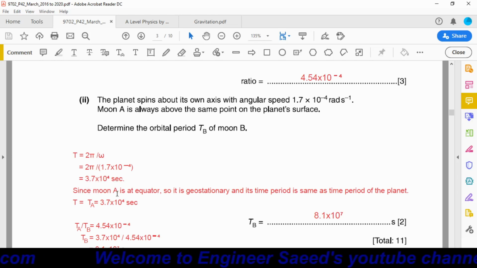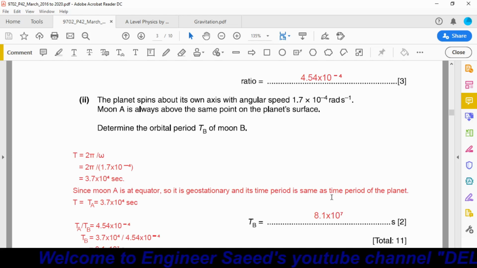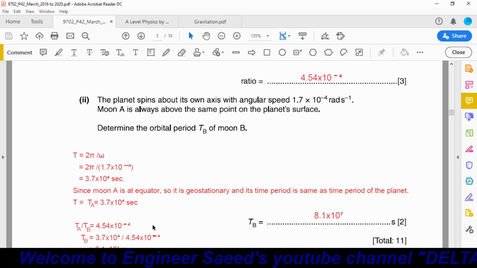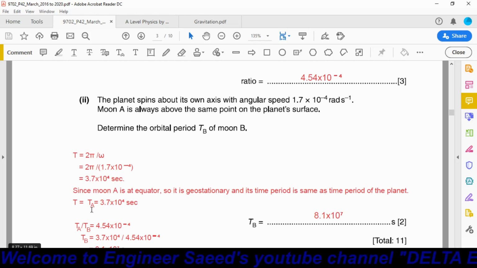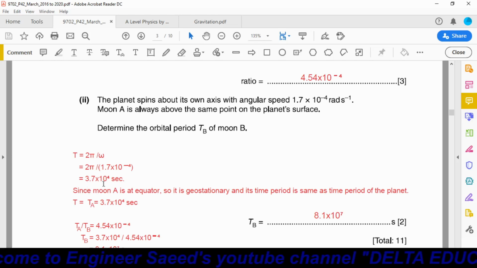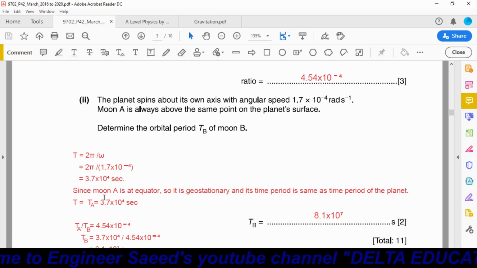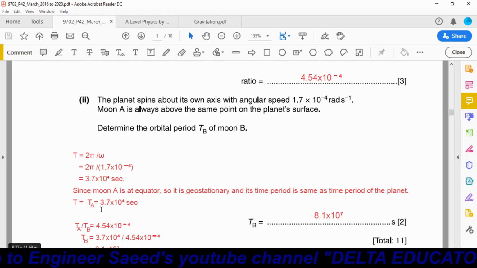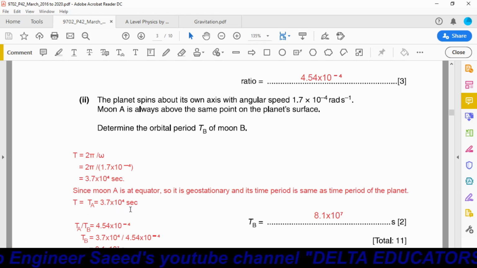Now since moon A is at the equator, it is geostationary and its time period is the same as the time period of the planet. So we can say the time period of moon A will be equal to the time period of the planet, and it is equal to 3.7 into 10 power 4 seconds.